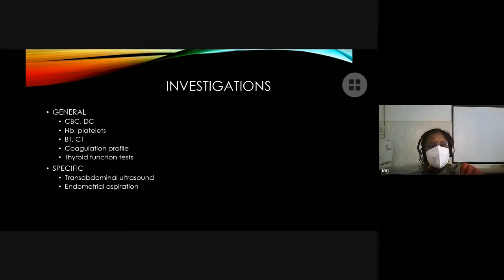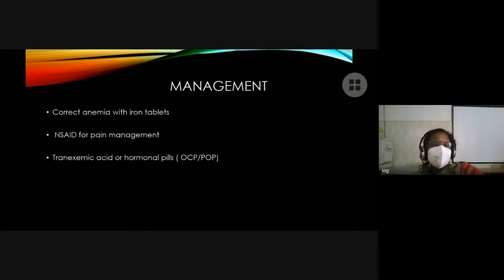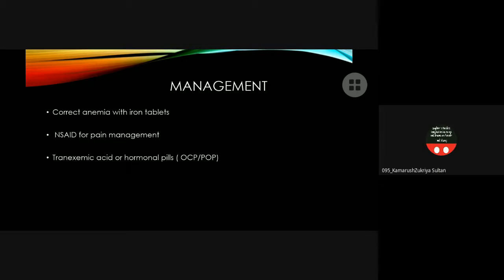Right. Next, what are you going to do for this patient? We have to correct the anemia with iron tablets, ma'am. We give NSAIDs for pain management. In this patient, I would give mefenamic acid 500 mg TID. And we can first try tranexamic acid. And if the bleeding still continues, then we can try hormonal pills, OCPs, ma'am.